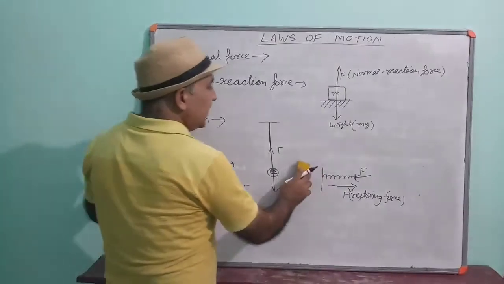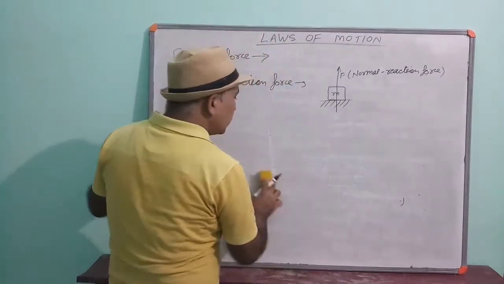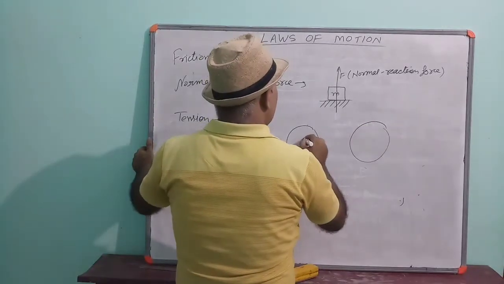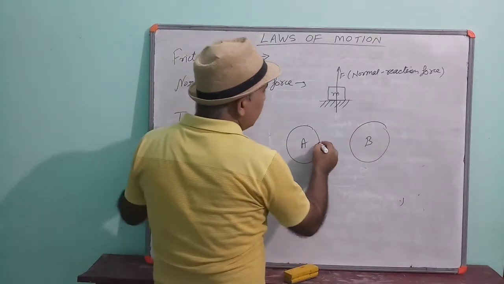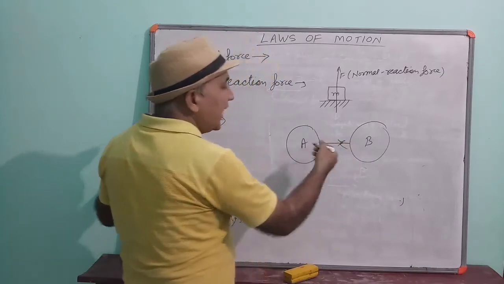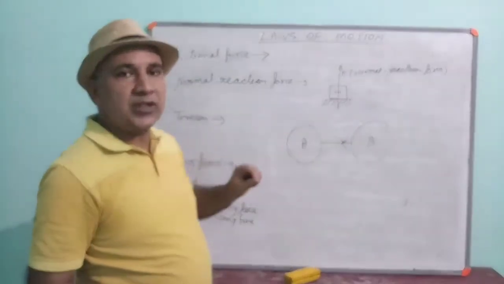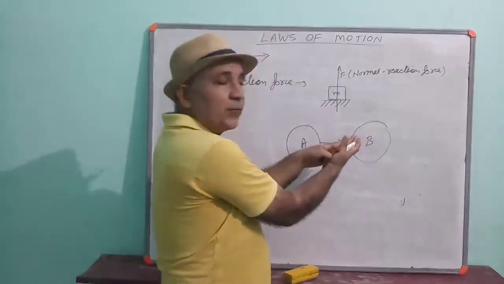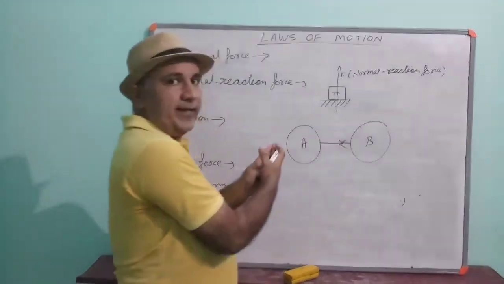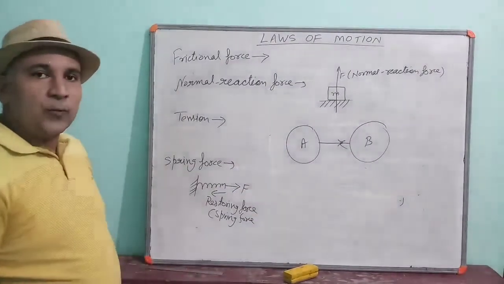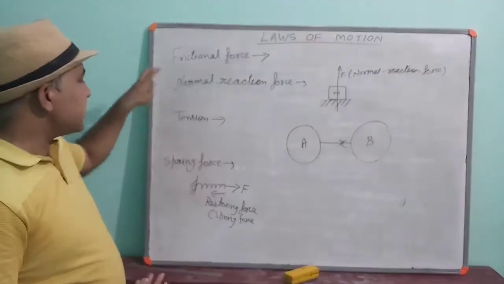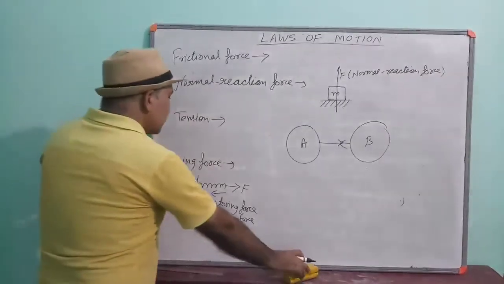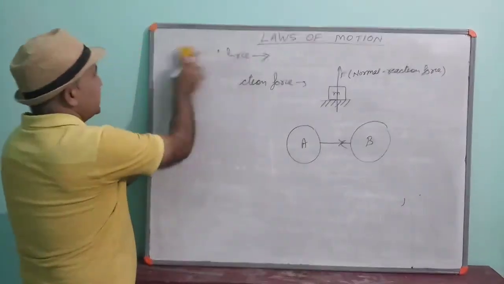Now, one more example we have seen, that is the forces due to collision. Very simply you can think, suppose this is A, this is B. If object A and object B are colliding with each other, then both will apply a force on each other. Object A will apply a force on B and B will apply a force on A. Those forces will be called the forces due to collision. And all these are examples of contact forces. Understood?